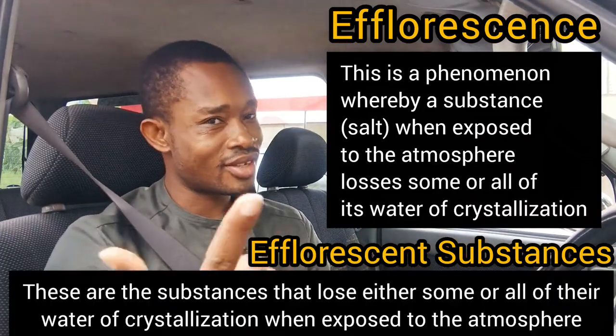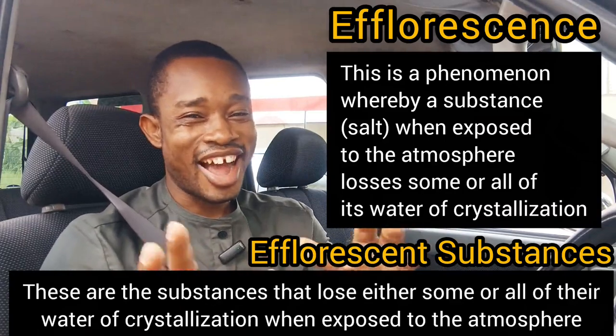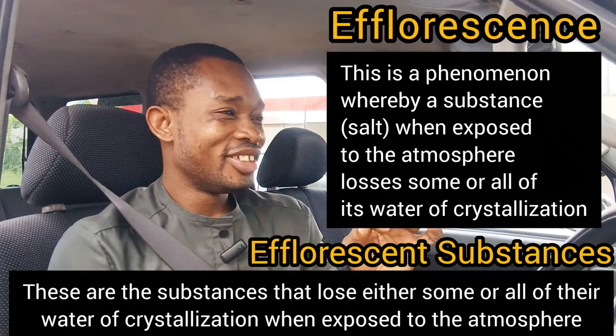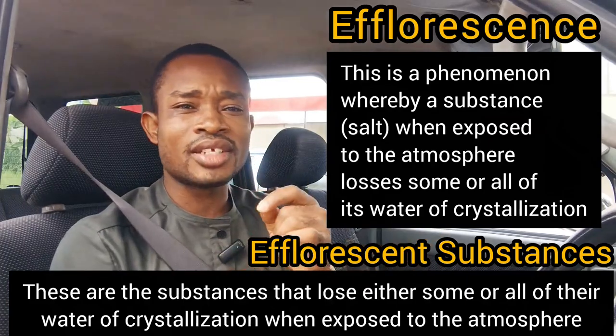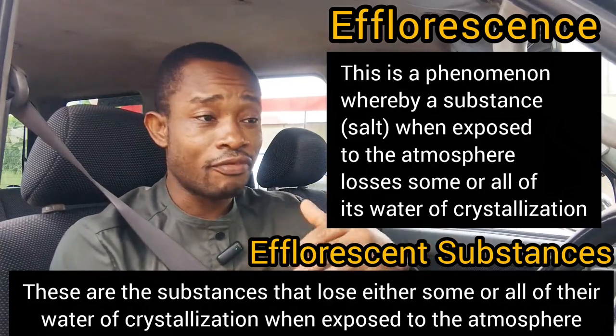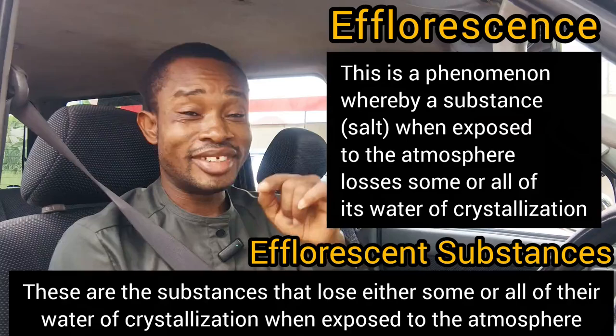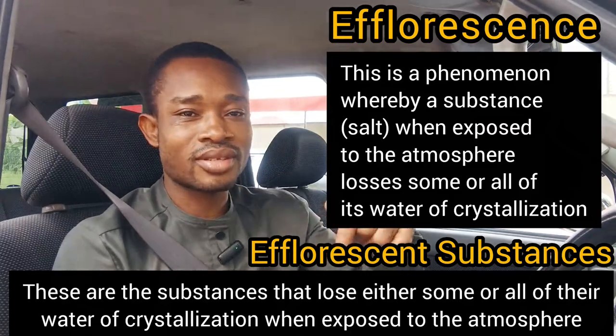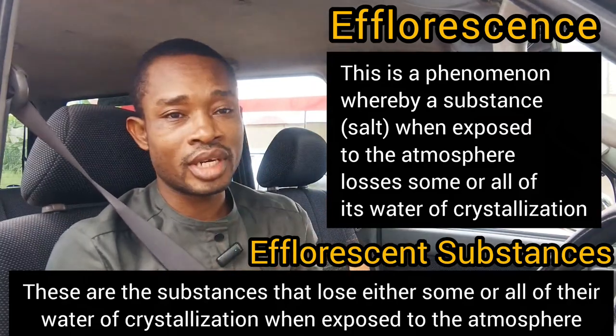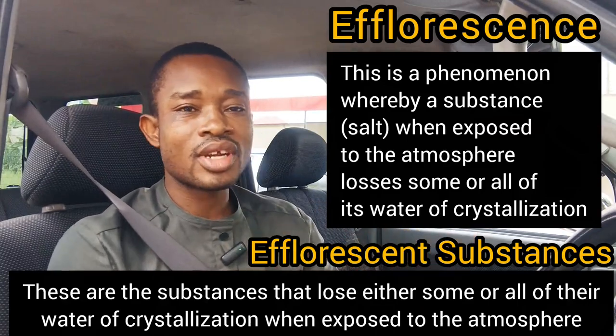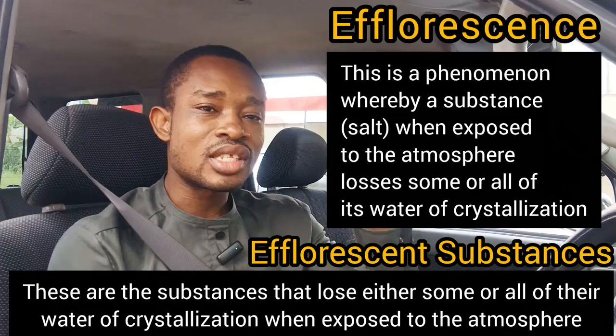So you take note of this. I have told you. So you want to take note when you are defining the phenomenon efflorescence, and when you are defining the substances that exhibit that phenomenon. For the substances, we refer to them as efflorescent.